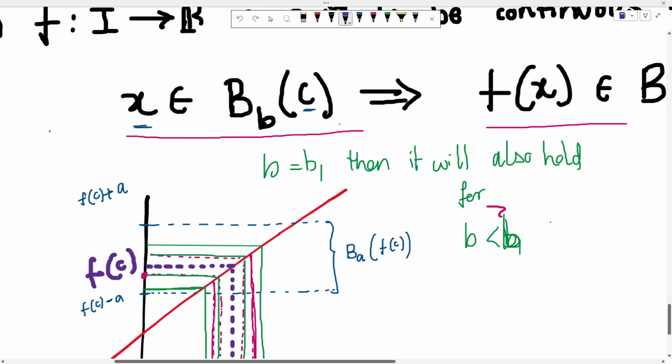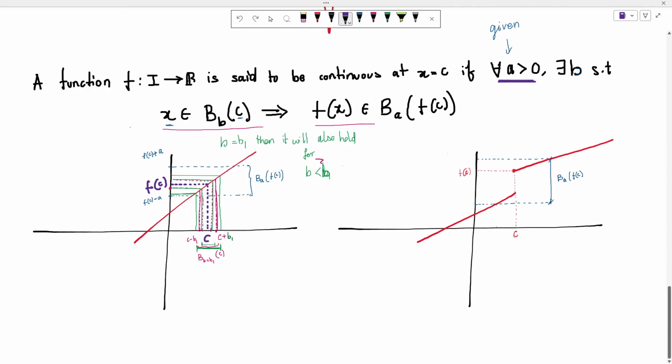So this should hold for all values of A, and we need only one value of B. If we find even one such neighborhood around C such that this holds, then we are done. But this should hold for all A. If it holds for just one A, it is not done. This should be able to hold for all A.